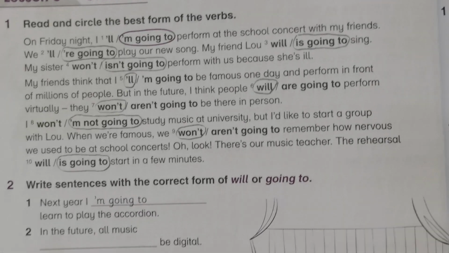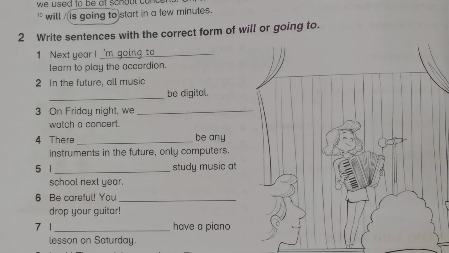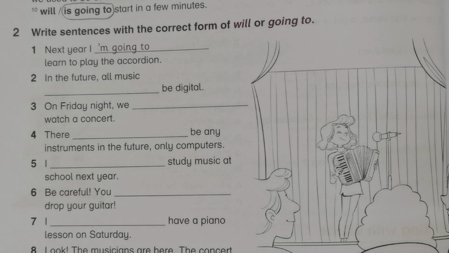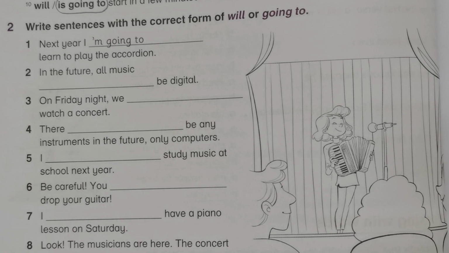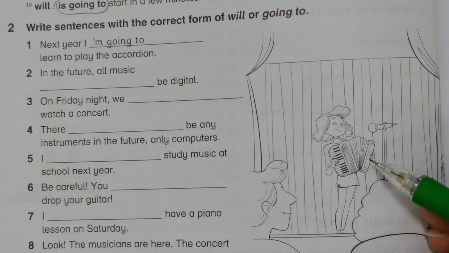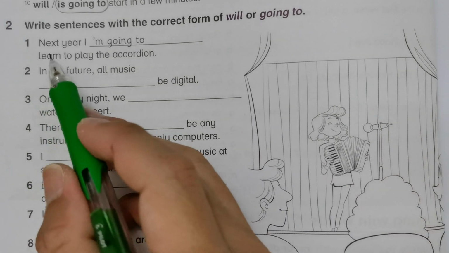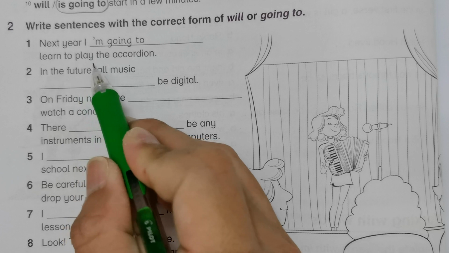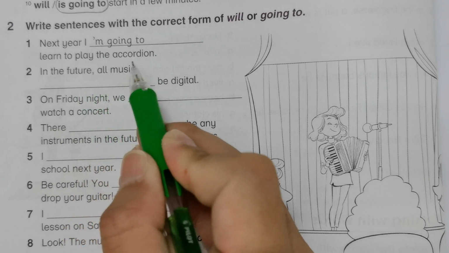So next we go to activity 2. Activity 2, write sentences with the correct form of will or going to. Again, if you take a look at this instrument here, this is an accordion. So next year, I'm going to learn to play the accordion.